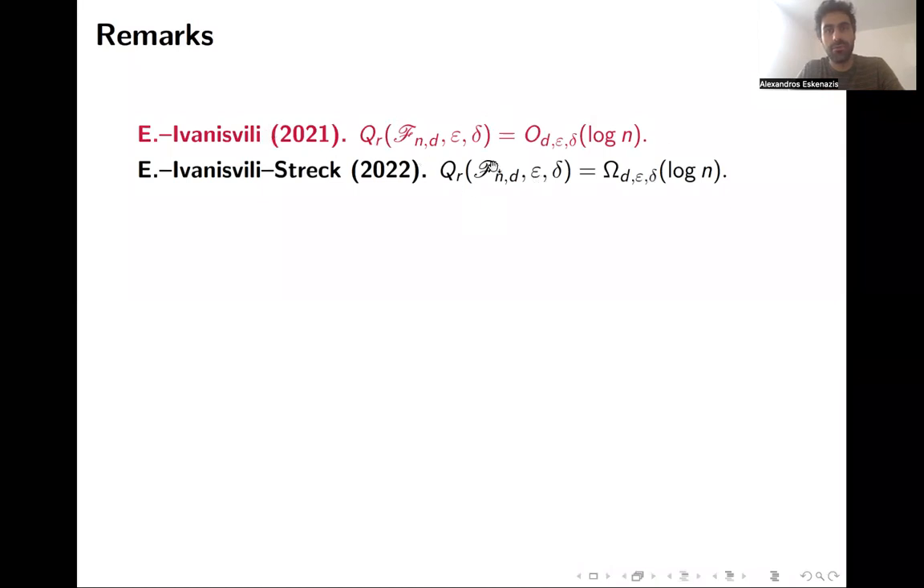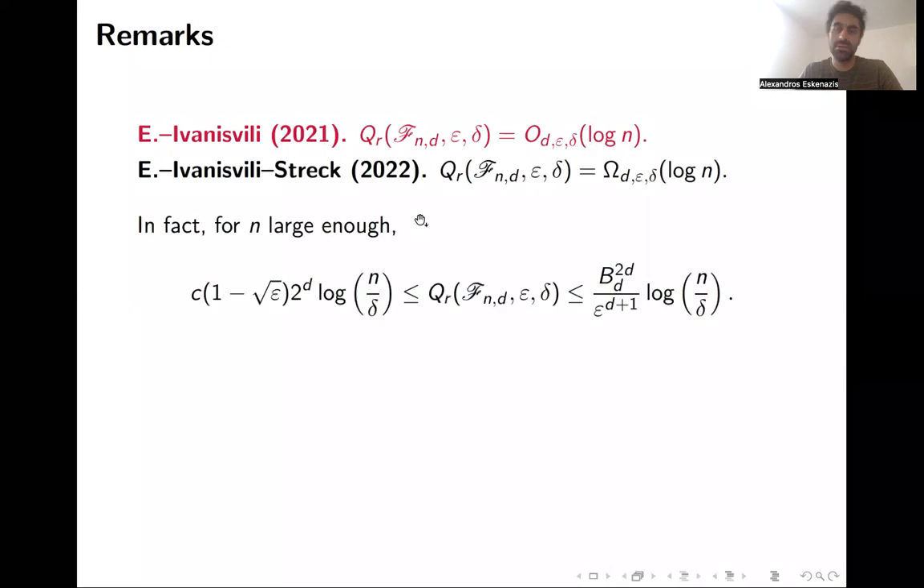So I just showed you the proof of this log n upper bound. As I said, there is a matching log n lower bound. Just to be a bit more precise, the upper bound that we showed is this: the Bonami-Lustile constant, to the power 2d, over epsilon to the d plus 1. The lower bound has a factor 2 to the d for n large enough, and this appeared in this newer work.